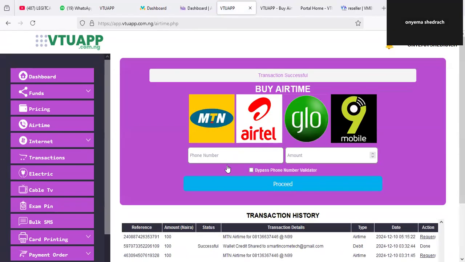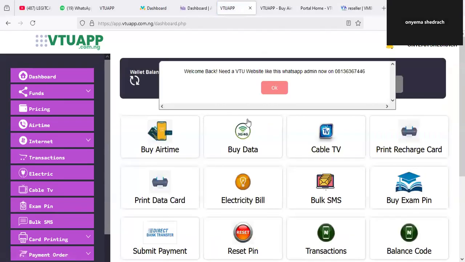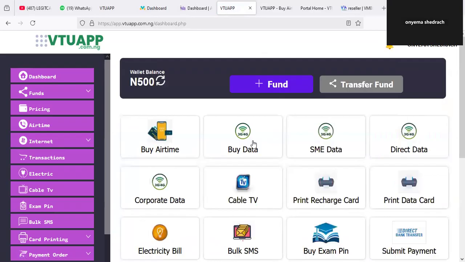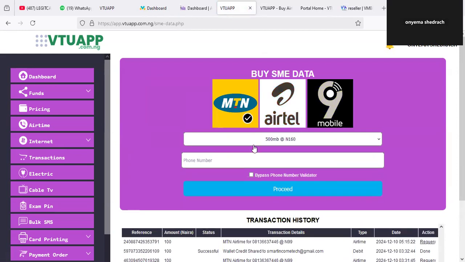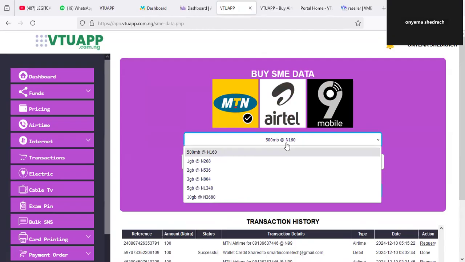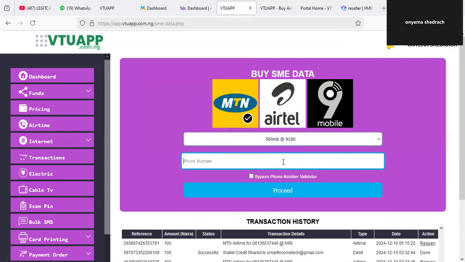You can see that once the transaction has finished processing, you have received the value for your purchase. So before you go on to buy any solution out there on the internet, make sure you test that solution. Don't just vet by what someone is telling you, that this is going to work for you, it's going to do like this. At the end of the day, when you buy it, it's not working based on what they said. So I'm buying MTN SME.